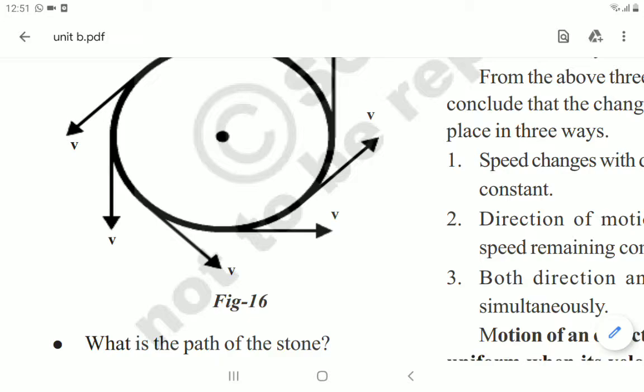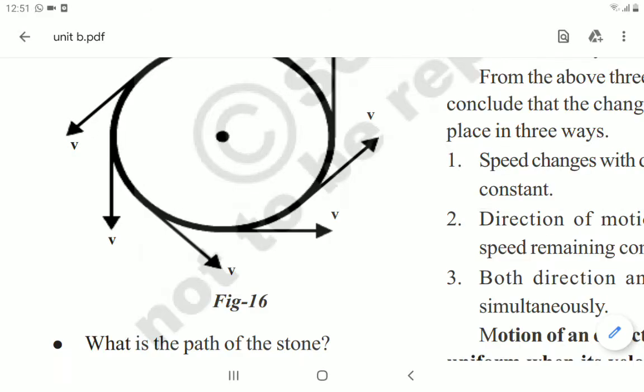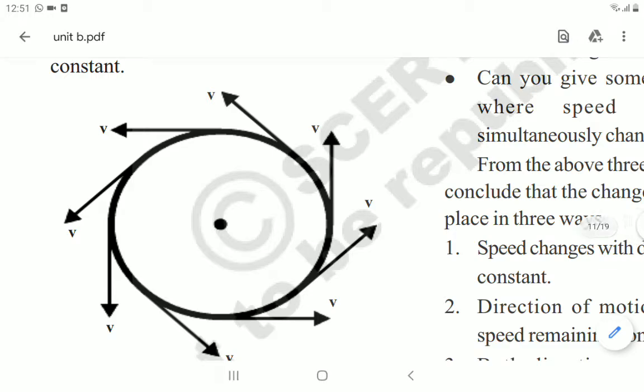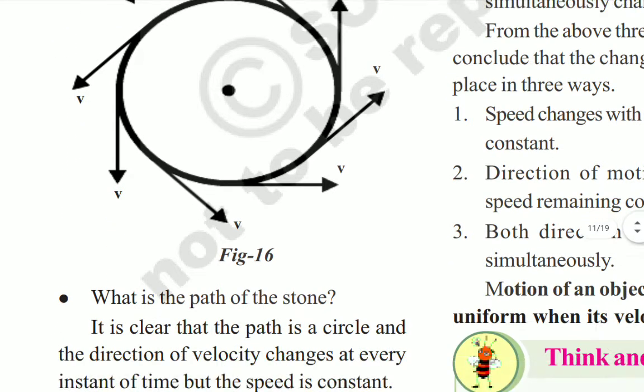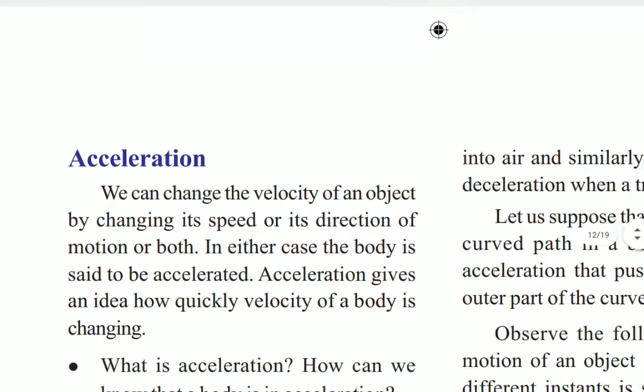When the direction is changing, we can say this is non-uniform motion. This type of motion is called circular motion. These are the three types of motions we have: one is uniform motion, the second is non-uniform motion, and the third is circular motion of objects. And after that we'll go for acceleration.